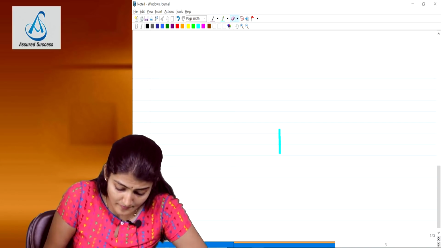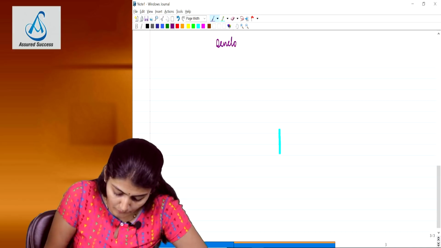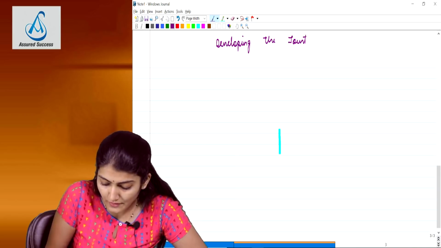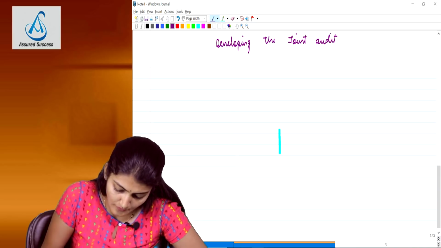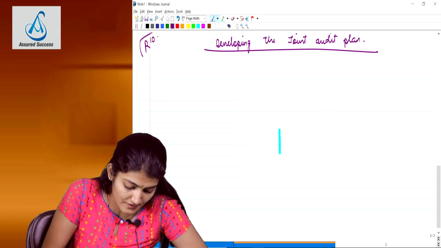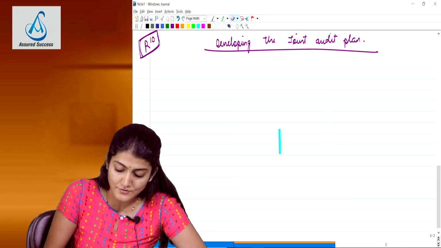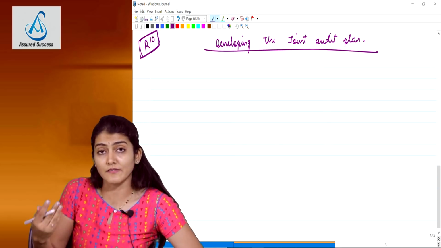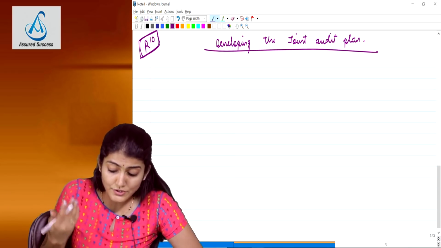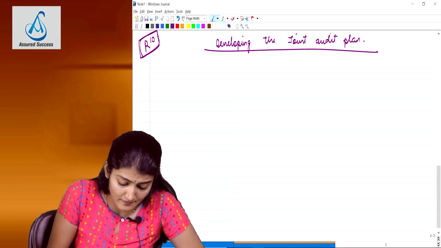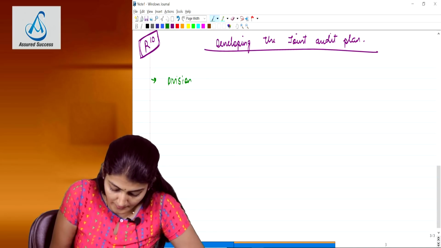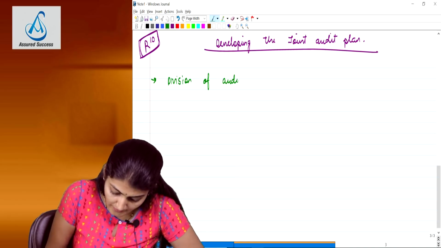Now, what are the points to be considered while developing the joint audit plan? A very important question. This was not there in the old standard, so read and revise this ten times before the exam. How do you develop a joint audit plan? It says in preparation of a joint audit plan, the first thing you need to consider is the division of the audit areas. Why?